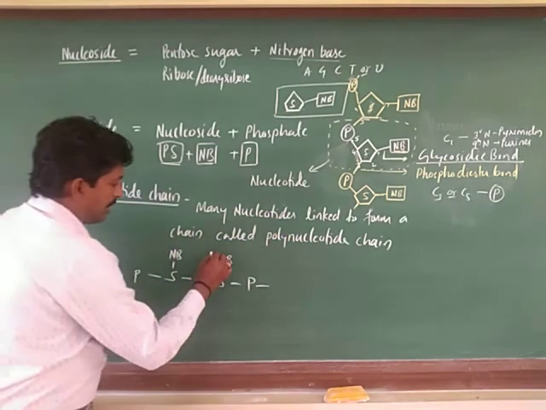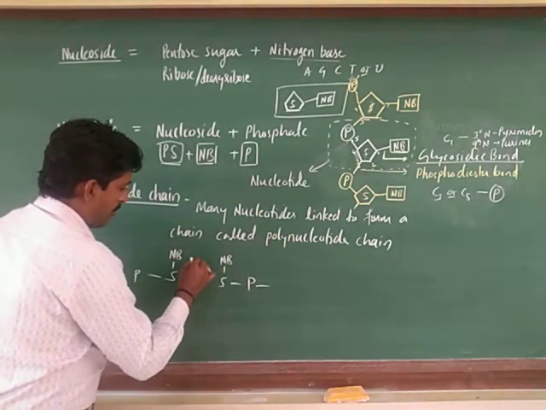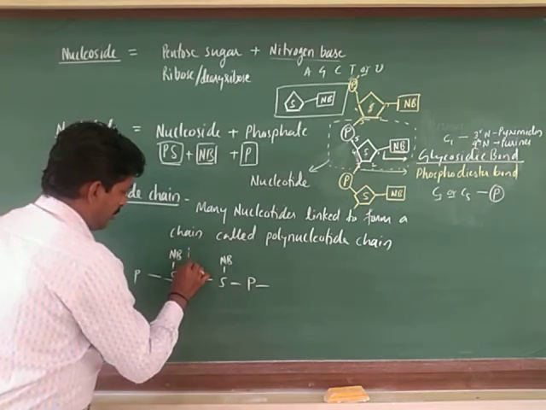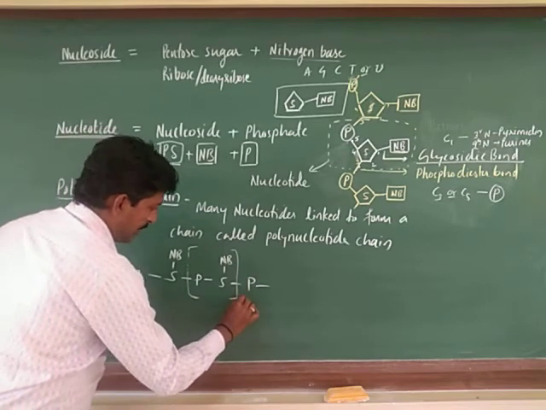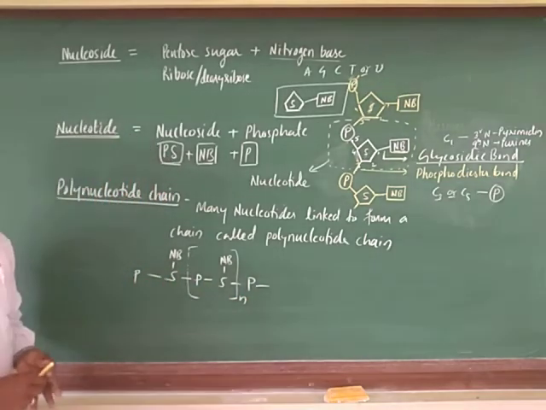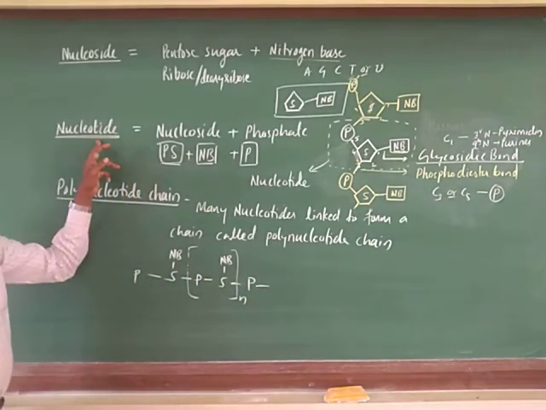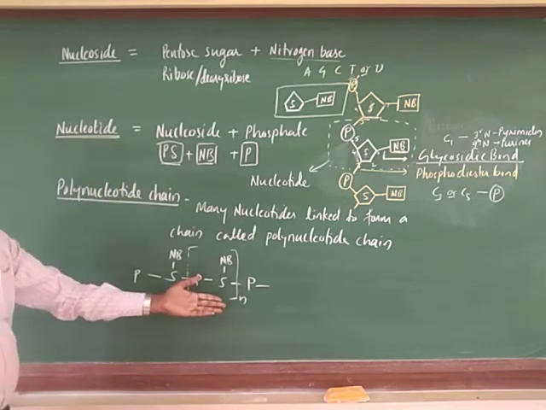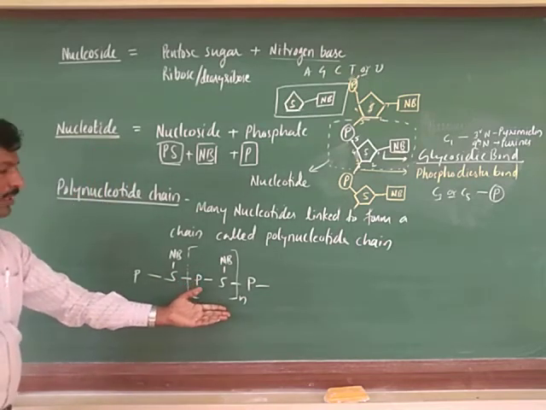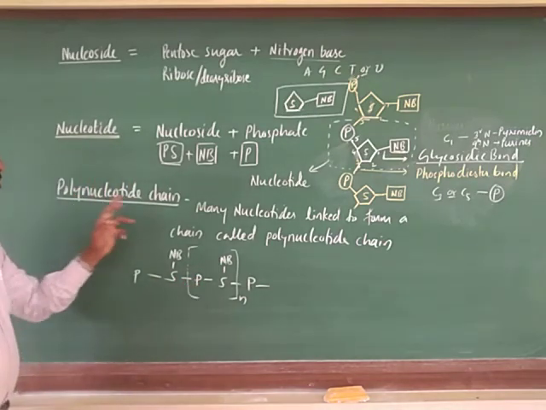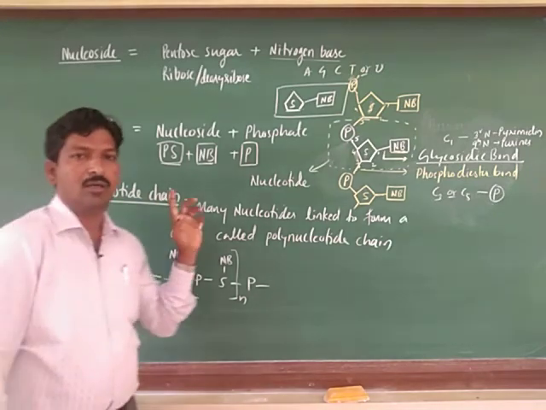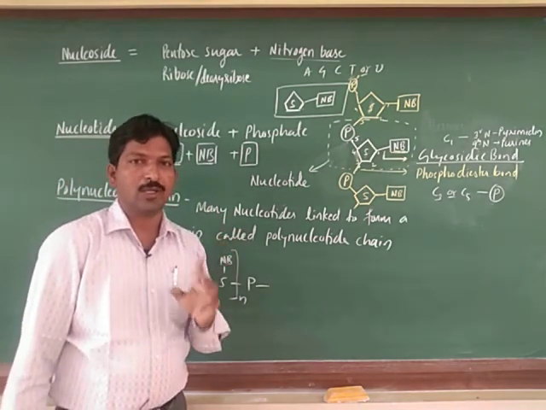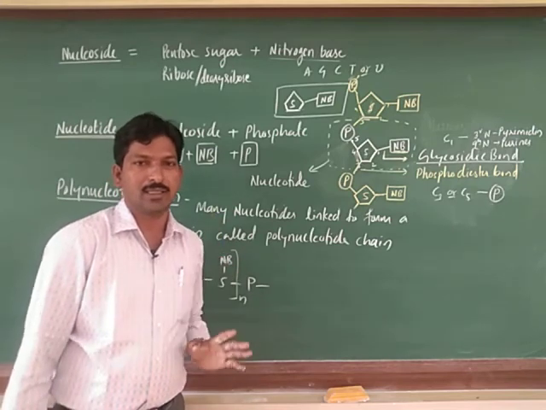So we can even mention it in this form, with n number of nucleotides. Whatever it may be, any number you can put there, that much longer polynucleotide chain is formed. This polynucleotide chain or strand forms the DNA.